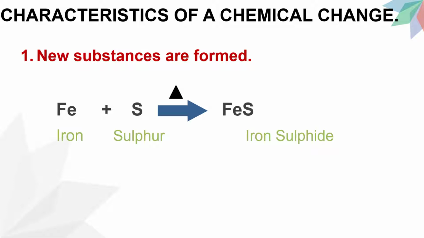When these are heated, a grey-black solid is formed, which is not attracted by a magnet and is insoluble in carbon disulfide. That means a new substance known as iron sulfide or ferrous sulfide is formed, which has properties completely different from the properties of iron and sulfur.